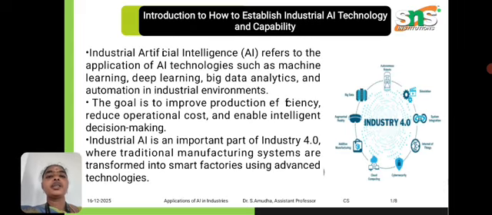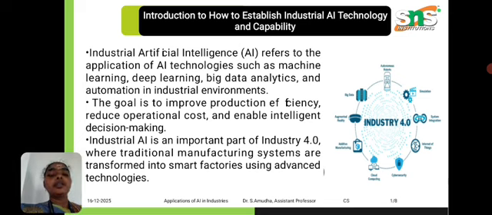Industrial AI is the application of AI technologies with the help of techniques such as machine learning, deep learning, data analytics, and automation tools, through sensors and IoT. Those are the techniques used to implement AI in our industries.